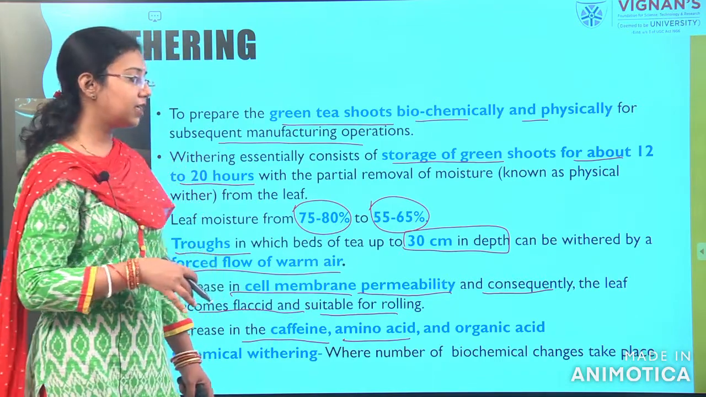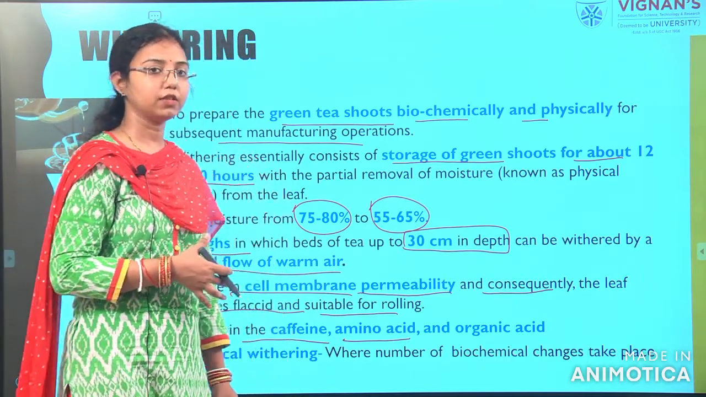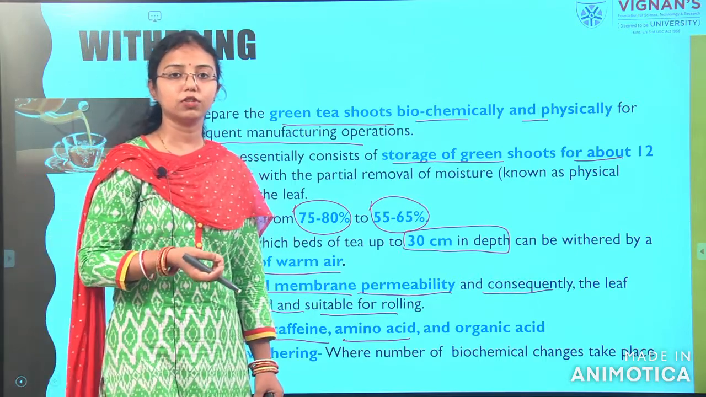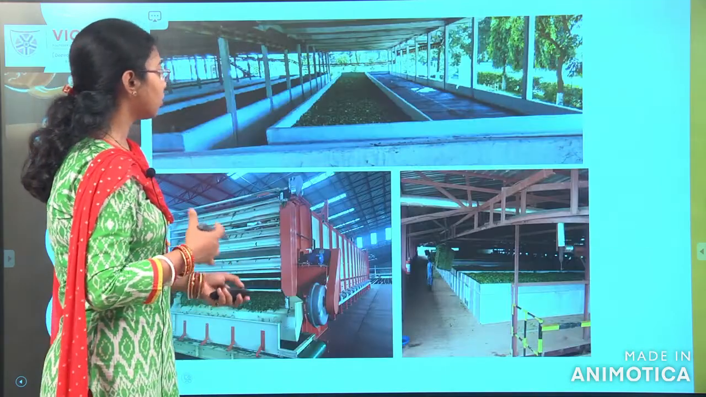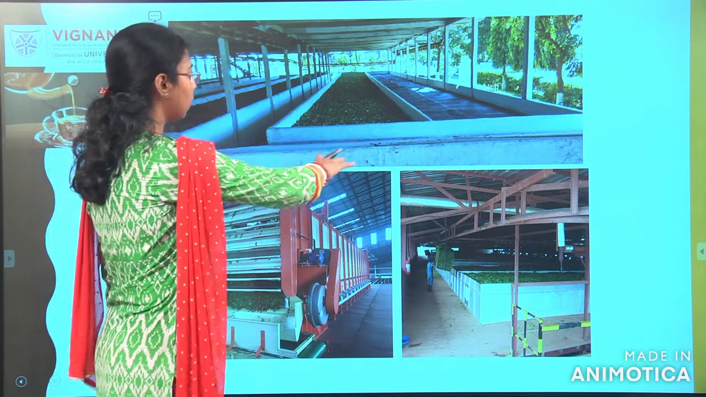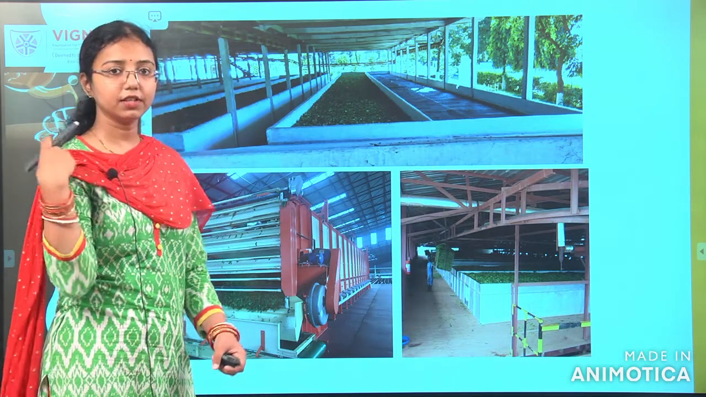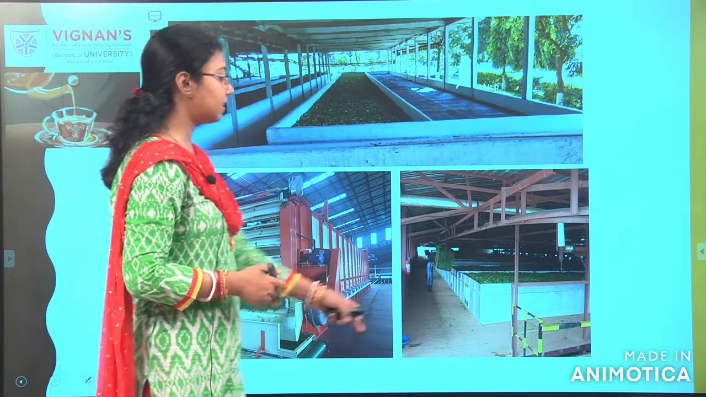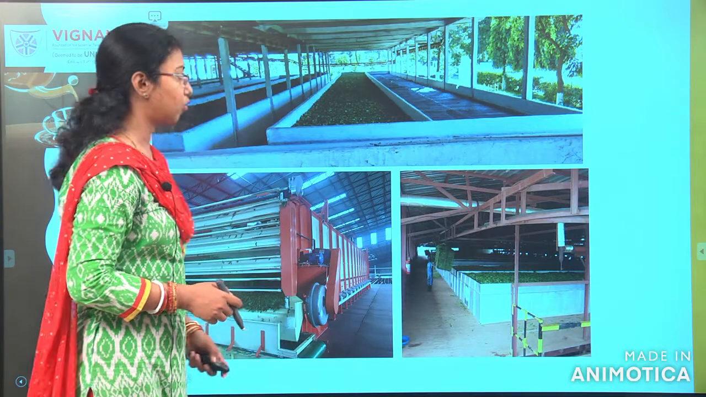So chemical withering is also possible. This is the physical withering. I am not talking about chemical withering, but there is a separate process where you can add a particular chemical to make the changes. Here is how they do the withering step: either putting the leaves in layers, or in a machine like a conveyor where they put the tea leaves, or, in this simple case, keeping it for a long time without passing hot air.